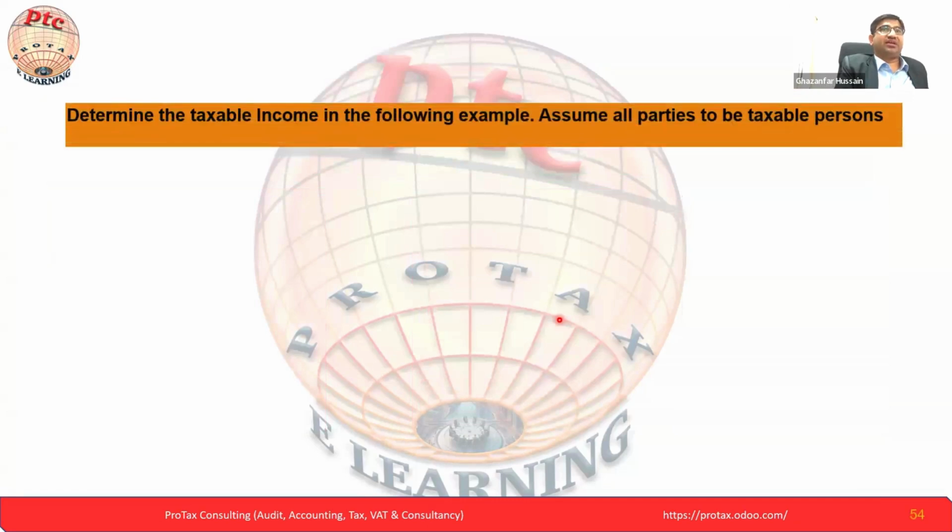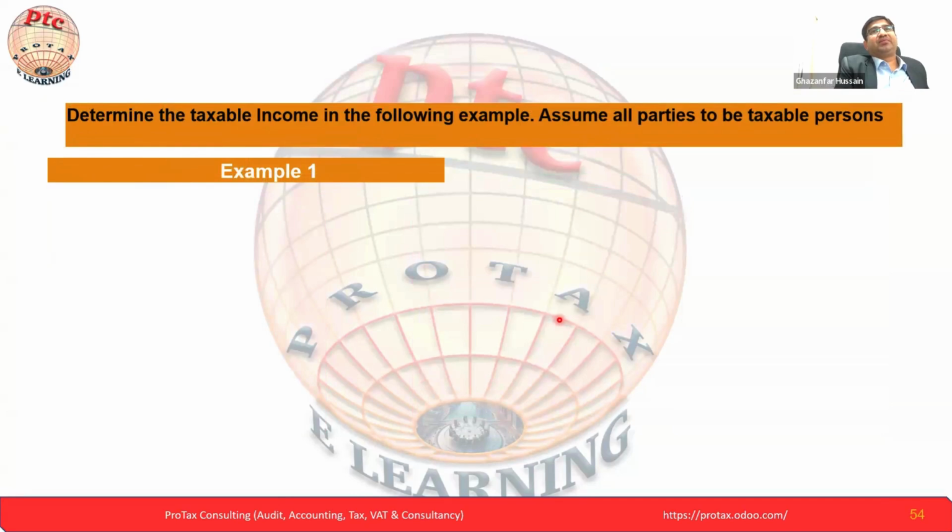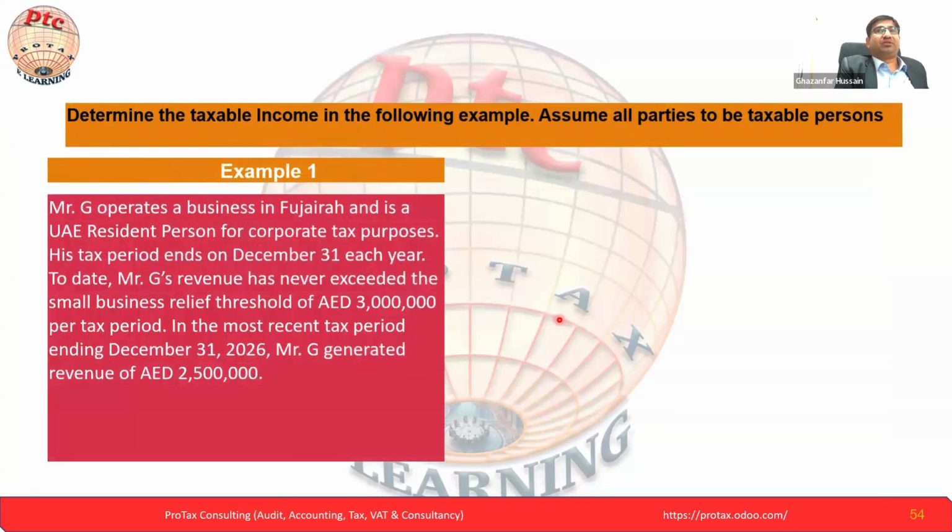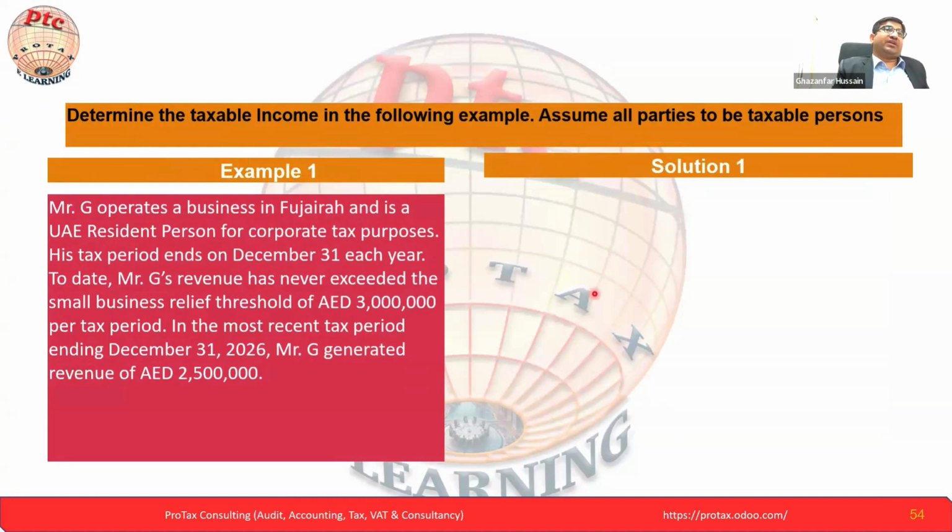Okay, let's take another example. Determine the taxable income in the following example. Assume all the parties to be taxable persons. Mr. G operates a business in Fujairah and he's a UAE resident person. For corporate tax purposes, his tax period ends on 31st December each year.